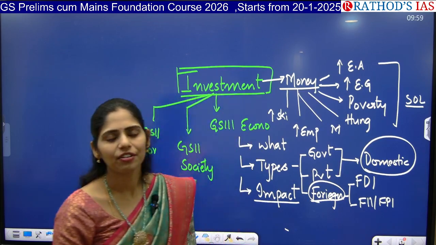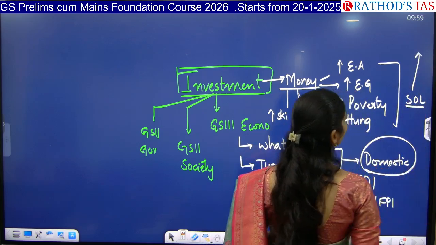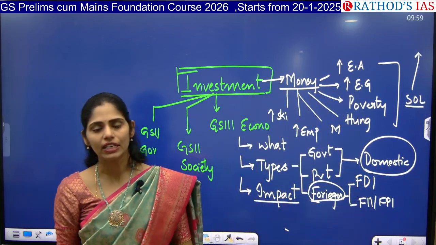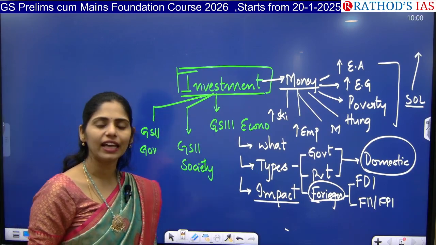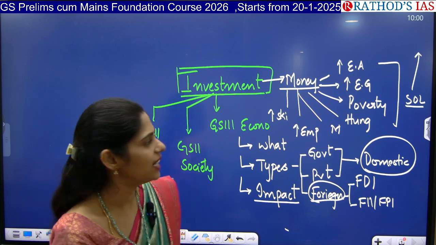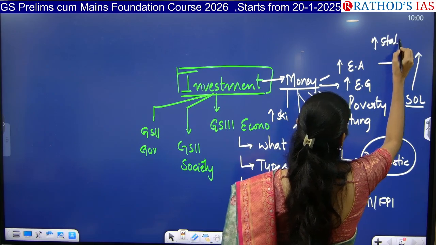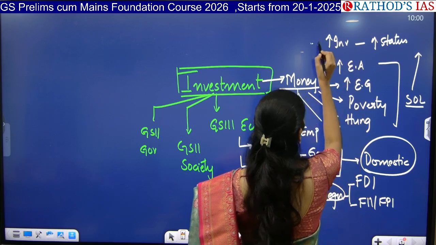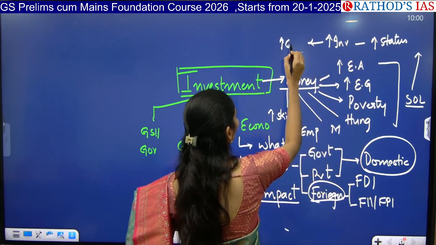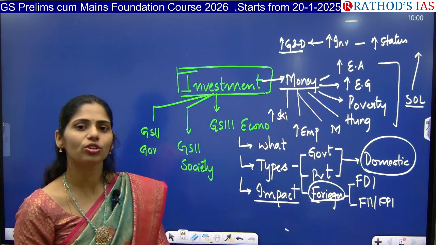Whenever the standard of living of people increases, obviously India will get a good rank in a number of indices or indicators. Whenever we improve our rank in these indices or indicators, that further leads to increasing the status of India, further increasing investment, and further increasing overall growth and development of a country. So why do we have to focus on growth and development?